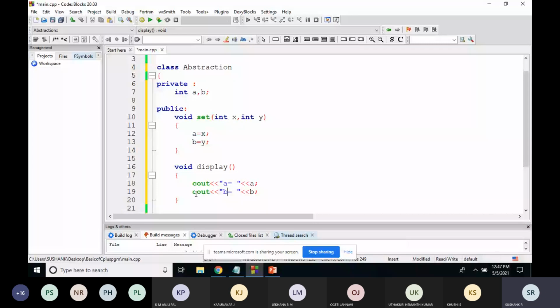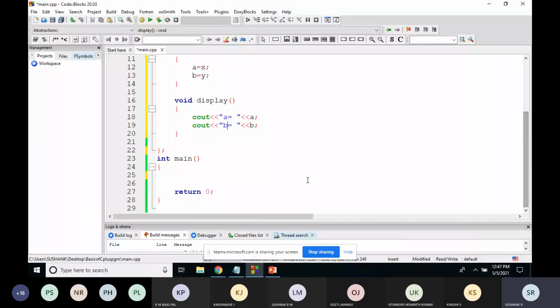The only information I want to give to the outside world is setting the variables a and b. For that I'm using the set function, and to display the values of a and b. So now what will happen?